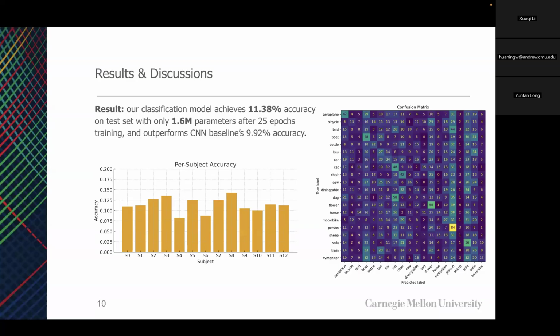Per subject accuracy: as you can see right here, the chart on the left demonstrates the low variability between the subjects. All participants' accuracy scores exceeded the 5% chance level, and most perform near 10%. On the right side, the confusion matrix reveals the semantic confusion among certain categories. For example, the person category exhibits a very high correct prediction rate, suggesting the neural response to human figures is highly distinctive and easy for the model to classify correctly. On the other hand, the model frequently confuses train with boat and dog with cat, showing the challenge of distinguishing semantically similar items using only EEG signals.